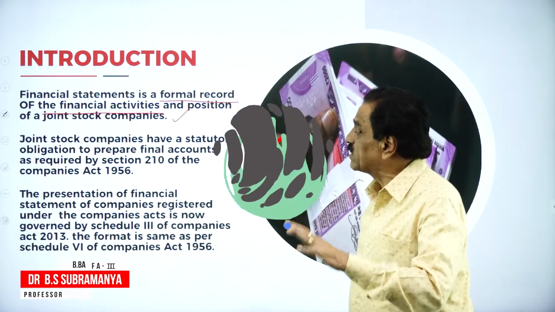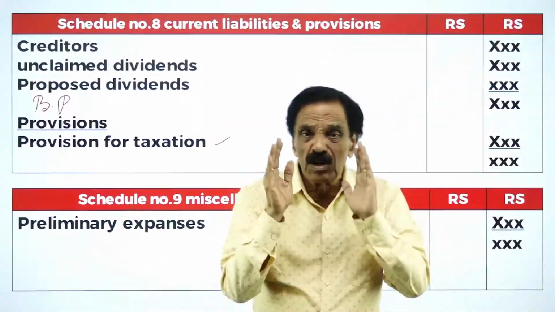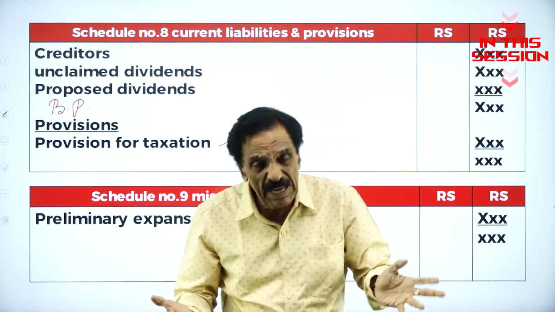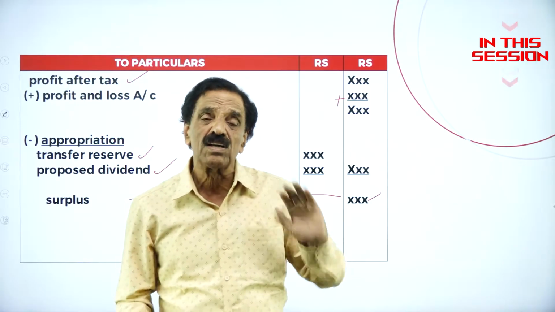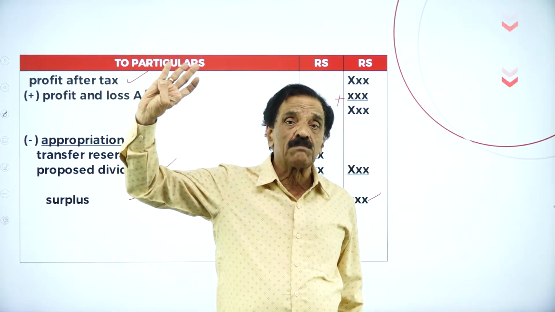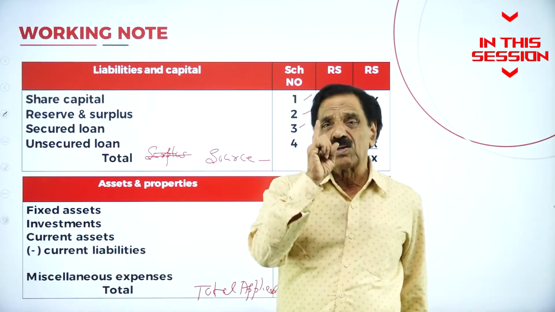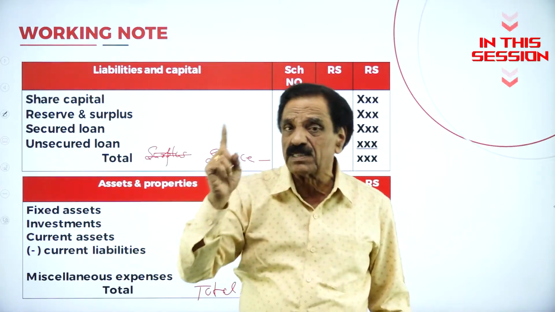A joint stock company has a statutory obligation to prepare the final accounts under Schedule 3 of the Companies Act of 2013, which has been changed from 1956. Which are the schedules? Number 1, share capital; number 2, reserves and surplus. First, slowly you have to learn. You have to prepare the statement. They will give the trial balance and adjustments.